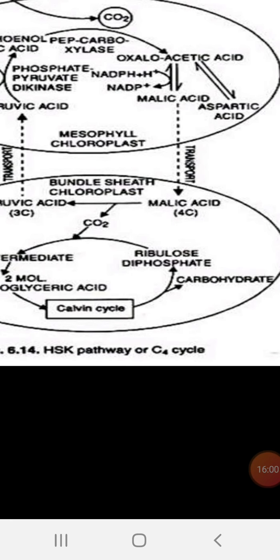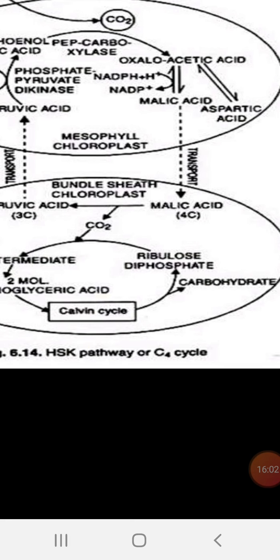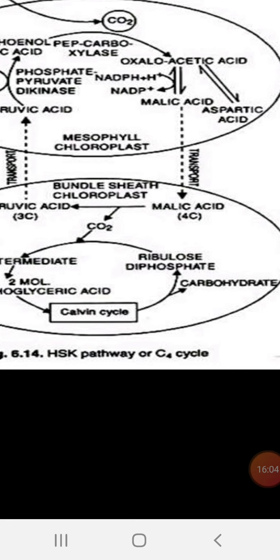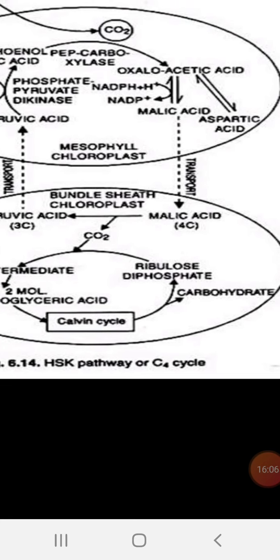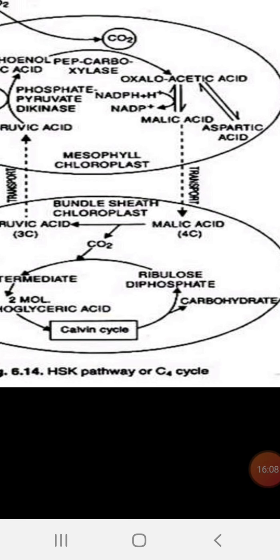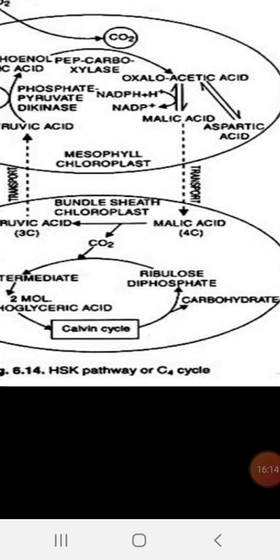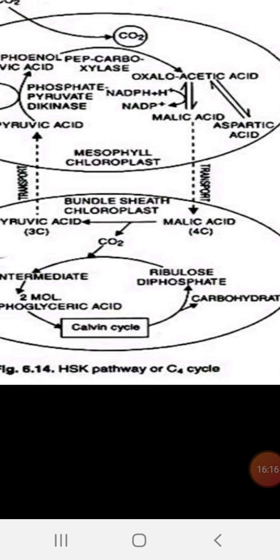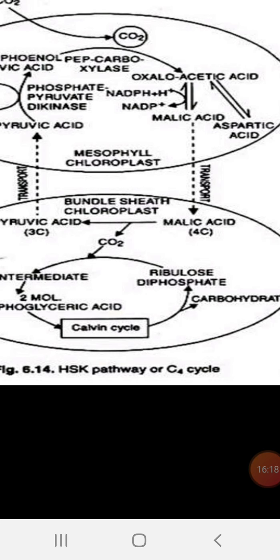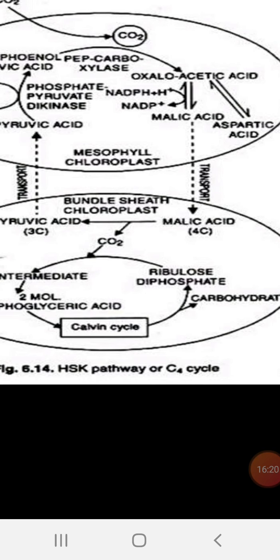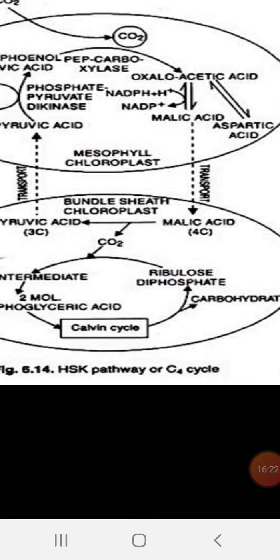that is the bundle sheath cell, because malic acid and aspartic acid are not required in the mesophyll cells, because the enzyme which is present in the bundle sheath cell is RUBP carboxylase. Here malic acid undergoes decarboxylation, and one molecule of carbon dioxide comes out from the malic acid, a 4-carbon compound.